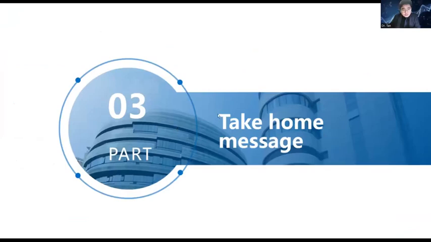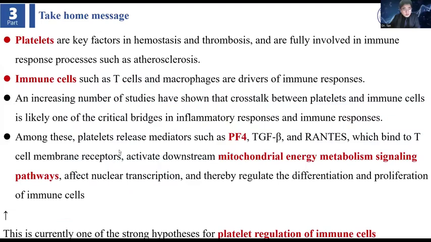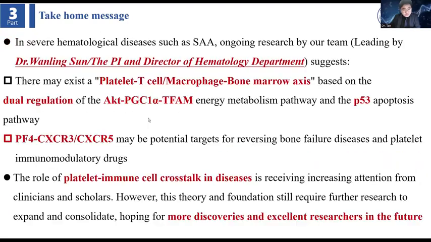So, take home message. We want to say that immune cells, platelets, and mitochondrial energy metabolism signals, these three are very important. And our Dr. Wanning Sun, the PI and director of the department, also wants to show there may exist a platelet, T cell, macrophage, bone marrow axis, and PF4, SF3, SF5 may be potential targets for reversing bone marrow failure diseases. We need much more evidence.